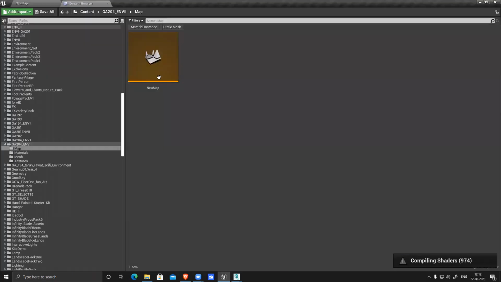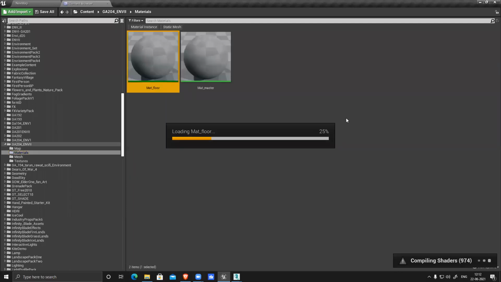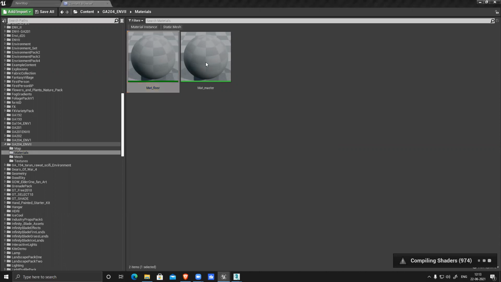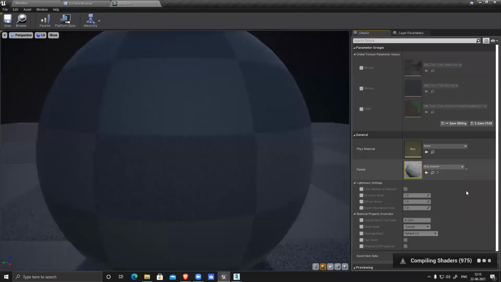Let me see, all my maps and everything are correct there. Double check. We have created a master material. All textures are applied.